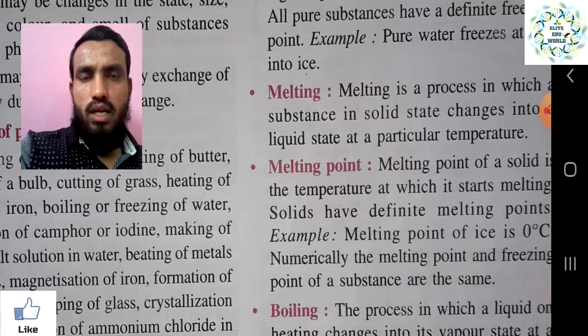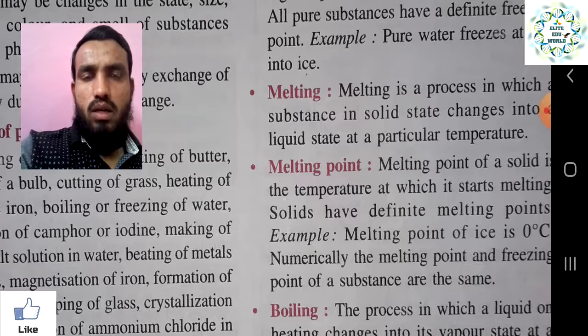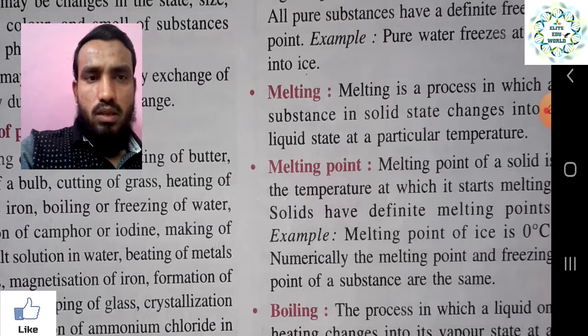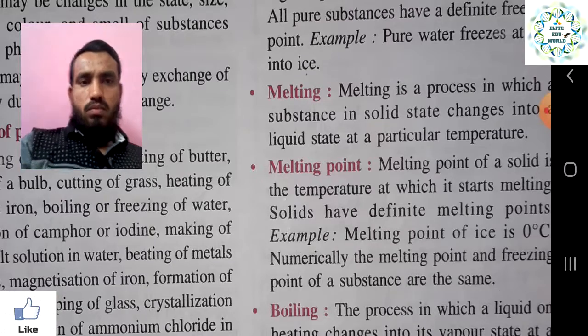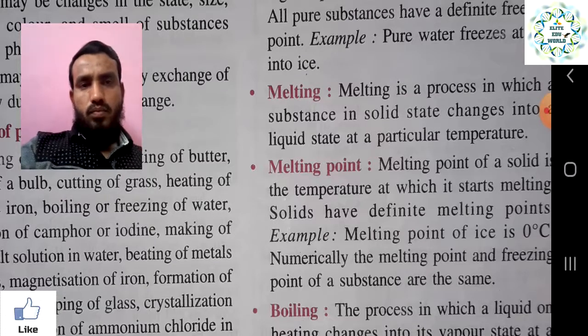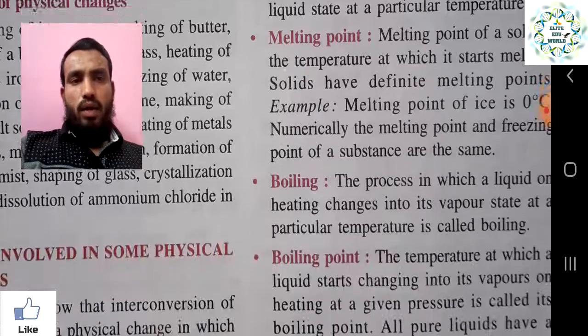At 0 it converts from liquid to solid, and if it goes above 0, it converts again from solid to liquid. So 0 is the temperature, the point which is the same for both freezing and melting. That is called the melting point.